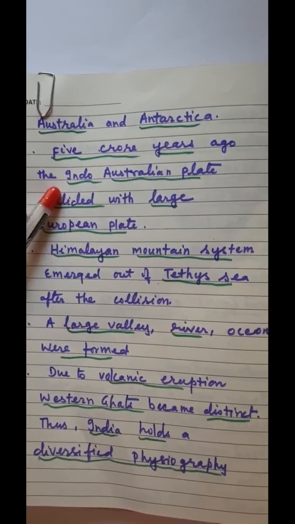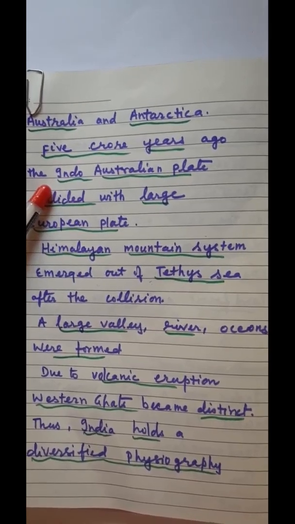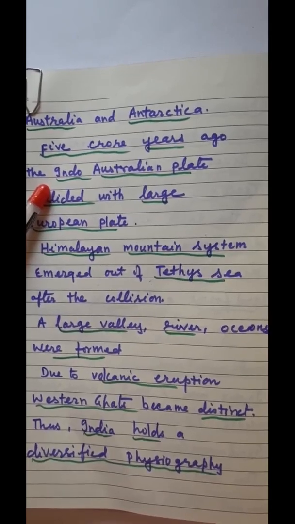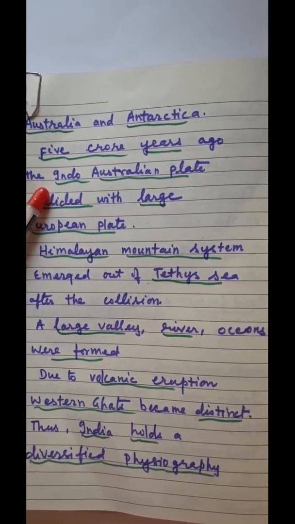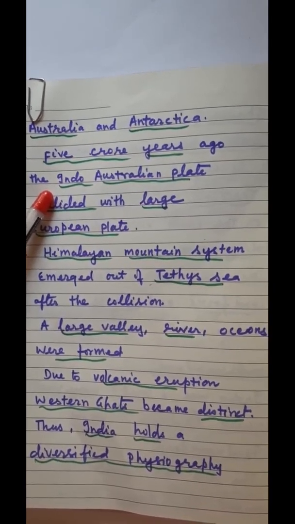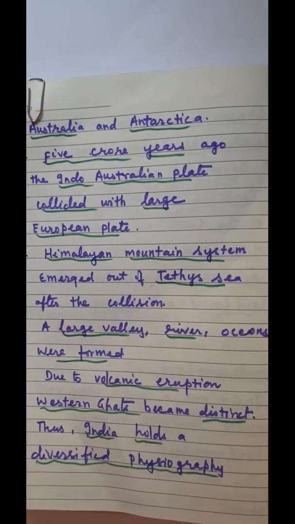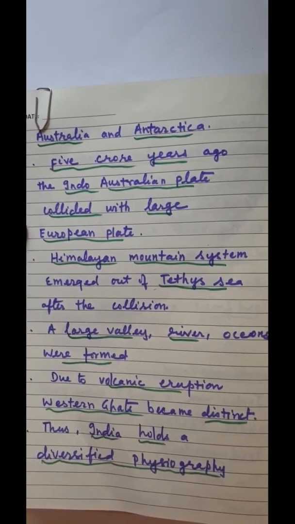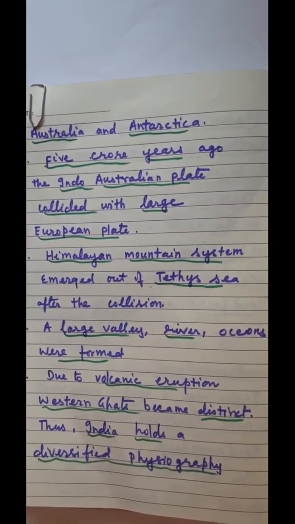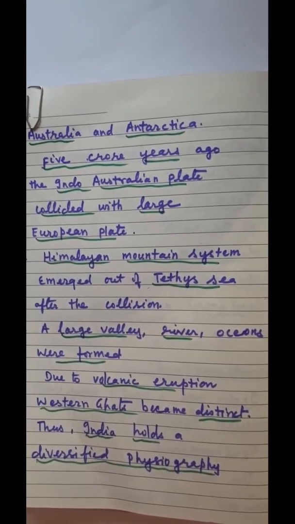It is believed that about 5 crore years ago, the Indo-Australian plate collided with the large European plate, and due to this collision the Himalayan mountain system emerged out of the Tethys Sea. A large valley was formed to the south of the Himalayan system, wherein alluvial sediments were deposited, and this was formed as the Ganga Plain.